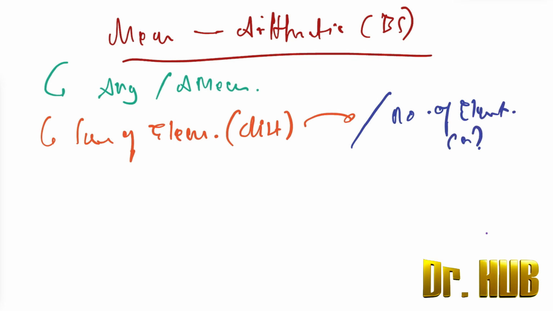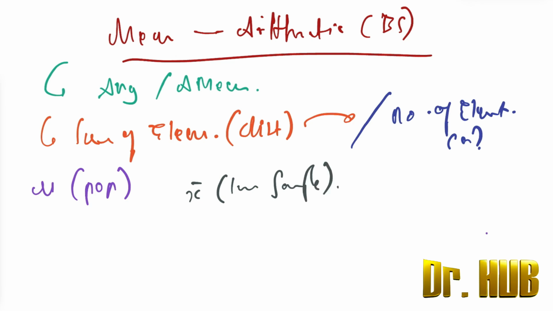It is denoted by mu in a population and by x bar in a sample. So the formula is given as x bar is equal to sigma x by n.